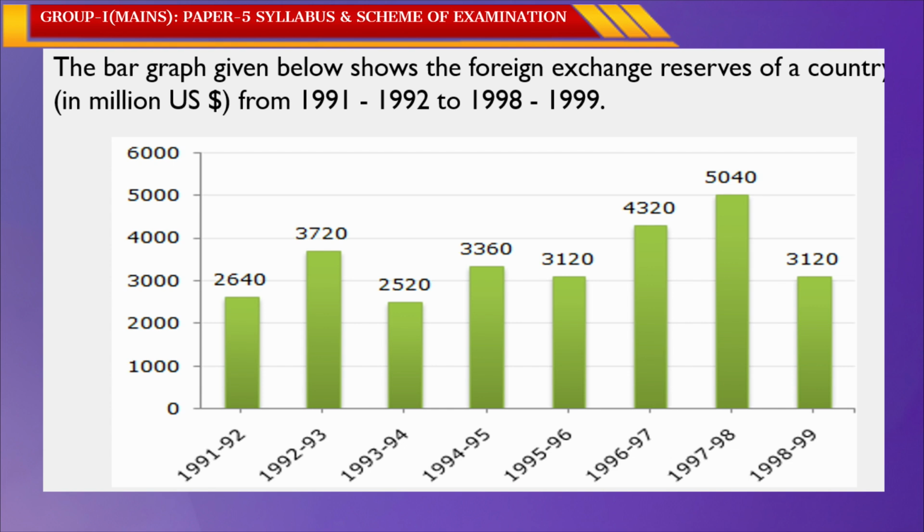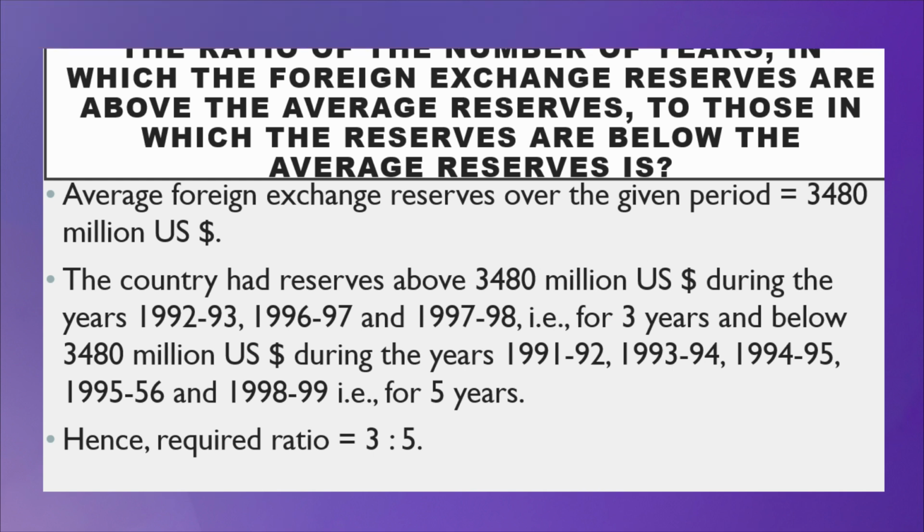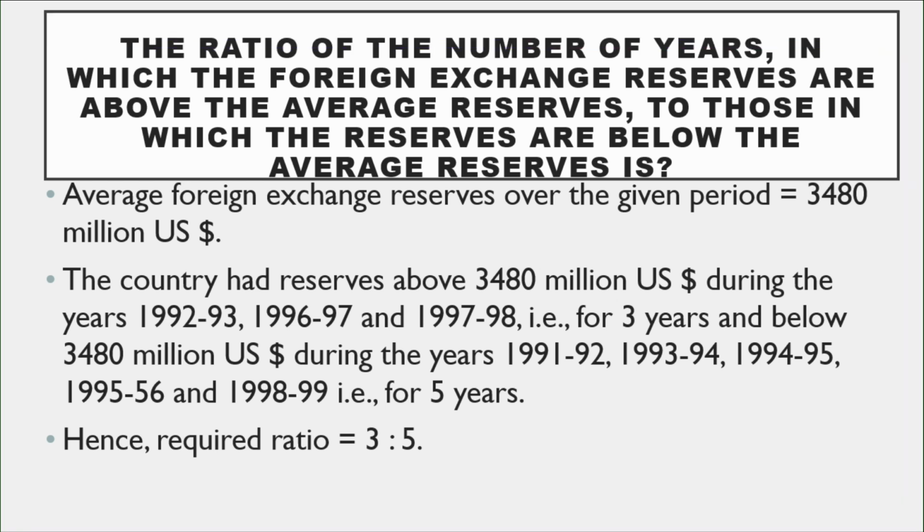And how will the question be asked? See the question. The ratio of the number of years in which the foreign exchange reserves are above the average reserves to those in which the reserves are below the average reserves. Do you understand this question? This is most important and very simple.